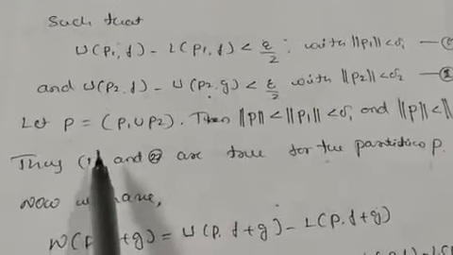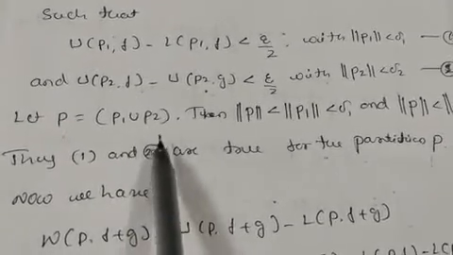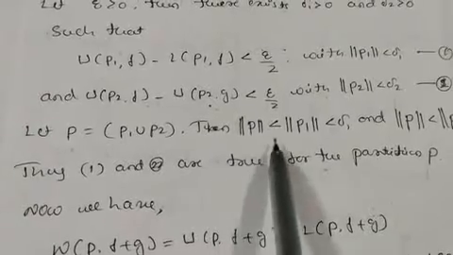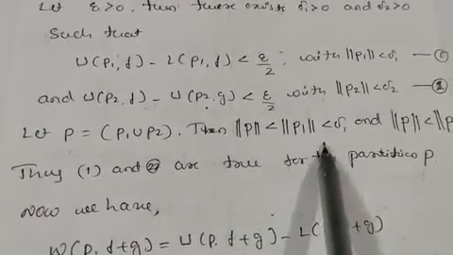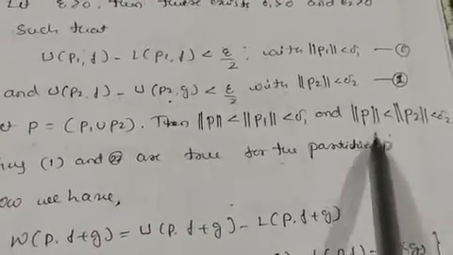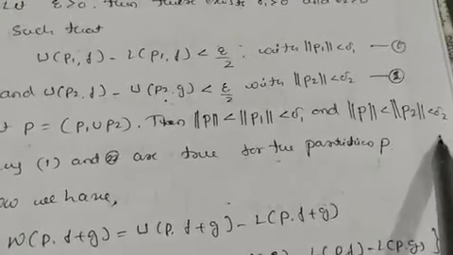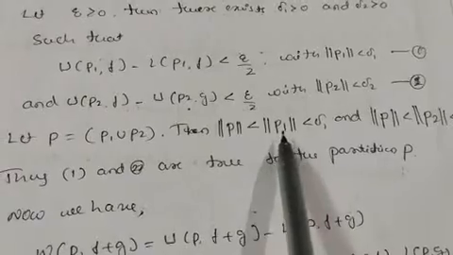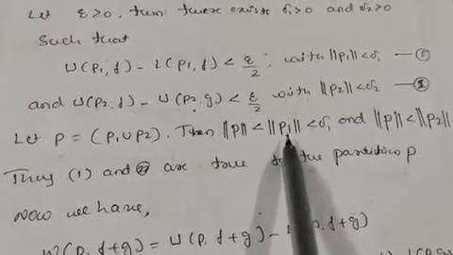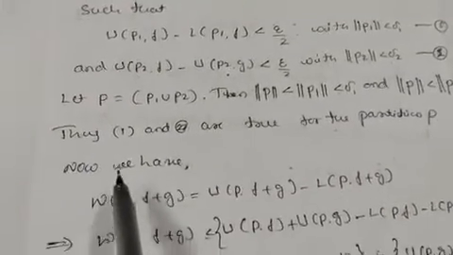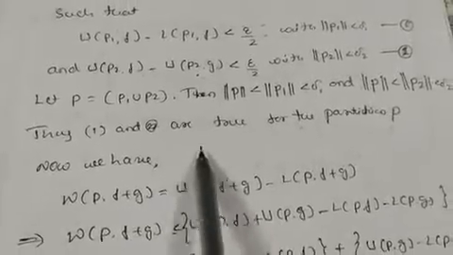Let us take P, which is the union of P1 and P2. Then norm P is less than norm P1, which is less than delta 1, and norm P is less than norm P2, which is less than delta 2. We know this norm means the maximum of the lengths. So equations 1 and 2 are true for all such partitions P.